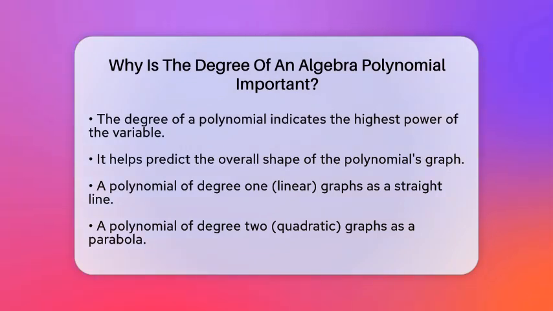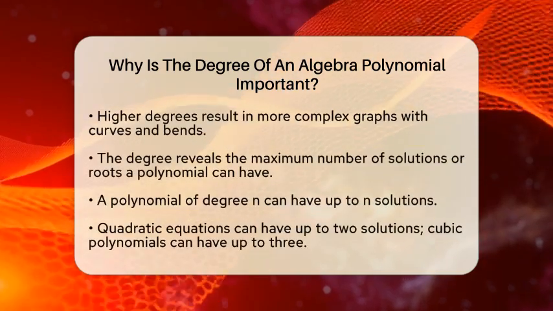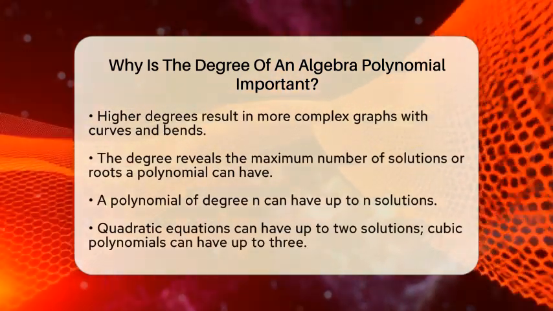First off, the degree of a polynomial tells us the highest power of the variable in that polynomial. This is important because it helps us understand the overall shape of the graph. For instance, a polynomial with degree 1, known as linear, will graph as a straight line. On the other hand, a polynomial with degree 2, called quadratic, will graph as a parabola. As the degree increases, the graph can become more complex, showing curves and bends. Knowing the degree helps us predict what the graph will look like.